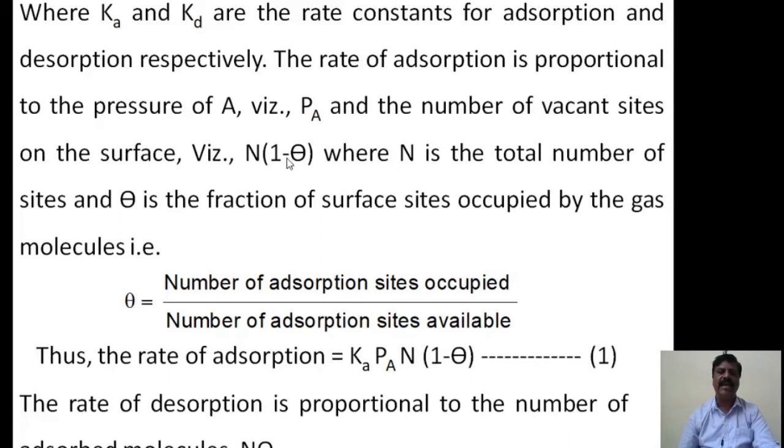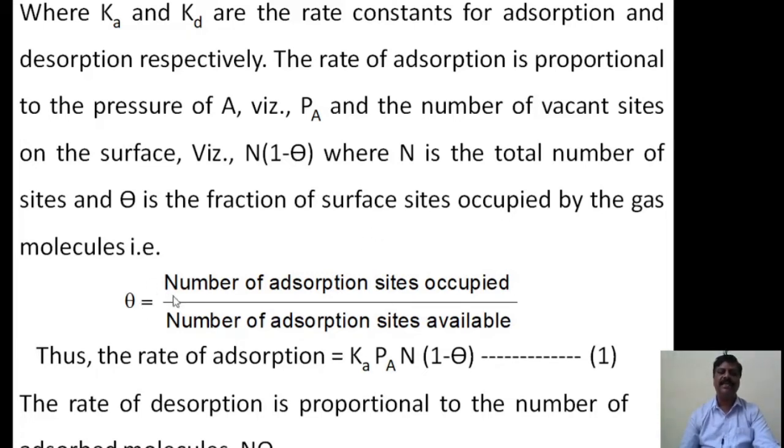Suppose the solid surface adsorbent contains n vacant sites, but out of n sites, a few will be occupied by gas molecules. Therefore theta will be the fraction of surface sites occupied.